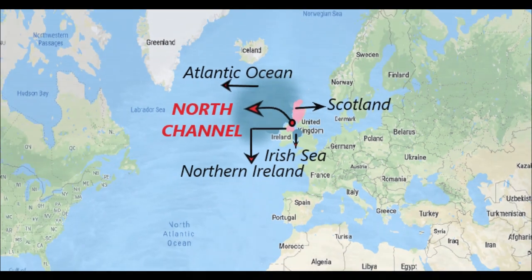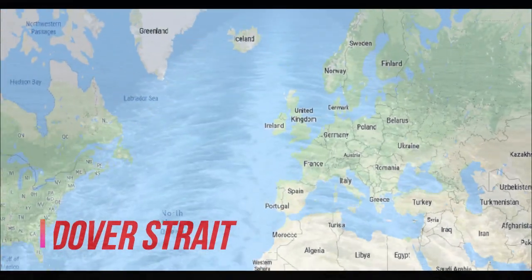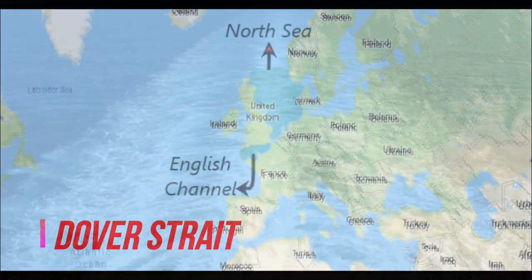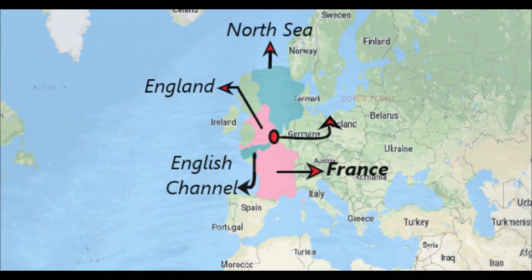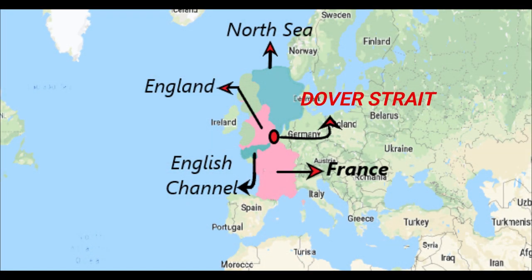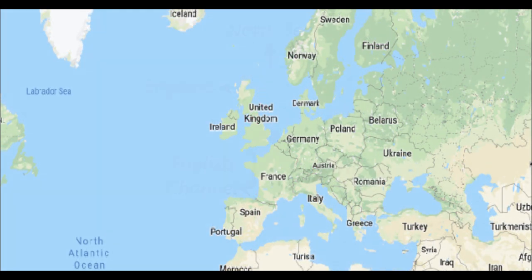Now let's move to the next strait, which is named Dover Strait. This strait connects the English Channel to the North Sea, and it separates England from France. So this is Dover Strait.